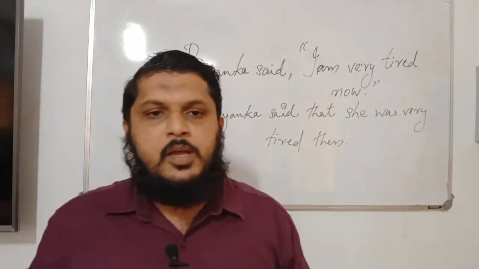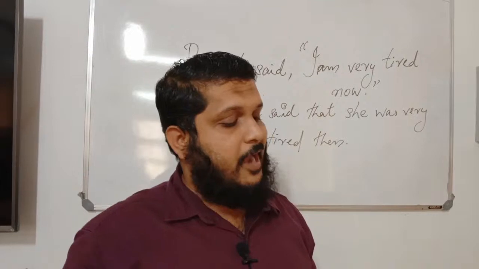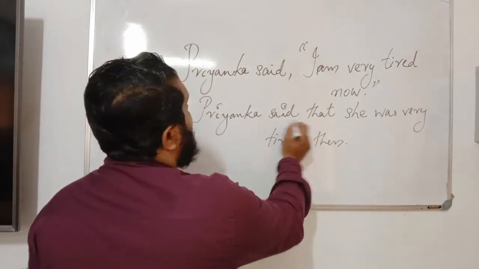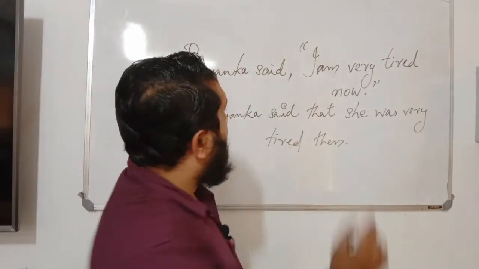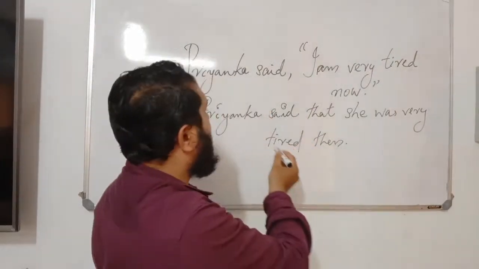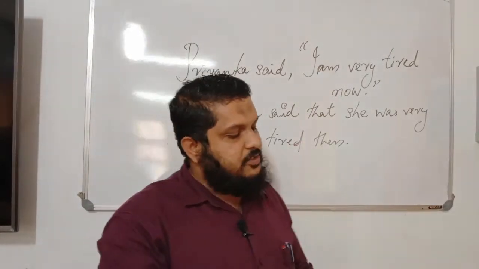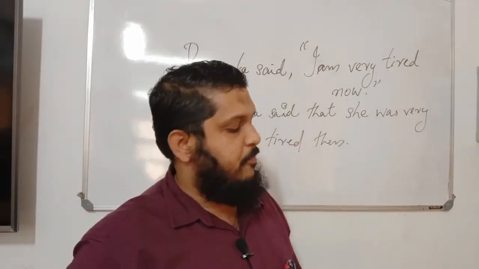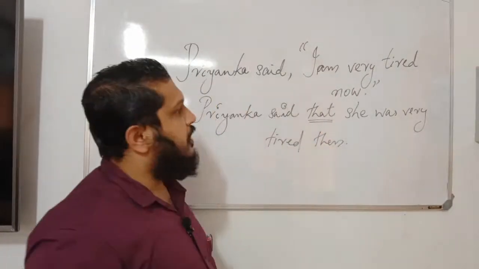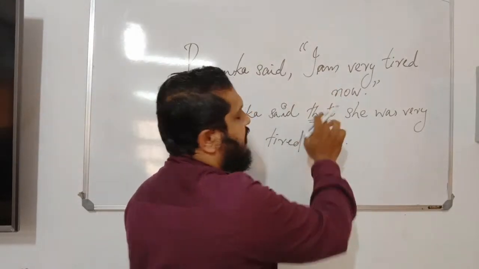Number one, the quotation marks which contain the actual spoken words uttered by Priyanka have been omitted. So in this sentence, you don't find any quotation marks. As I mentioned, in direct speech, we use quotation marks, but in indirect speech, there are no quotation marks. Now look at the second. The conjunction that has been added before Priyanka's words. You find the word that. Yes, a conjunction is used before the quoted sentence. So this is another change.